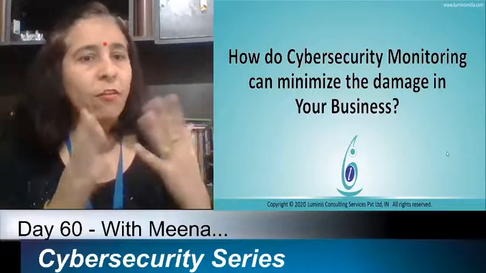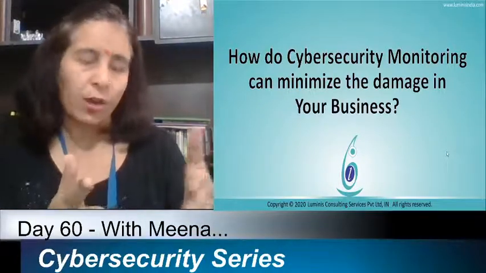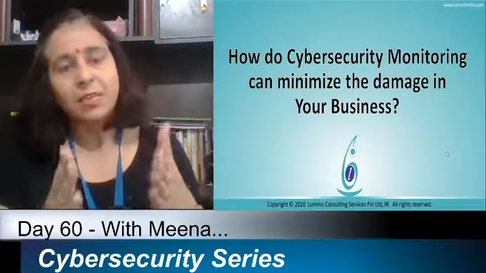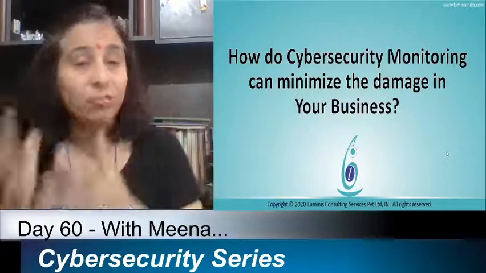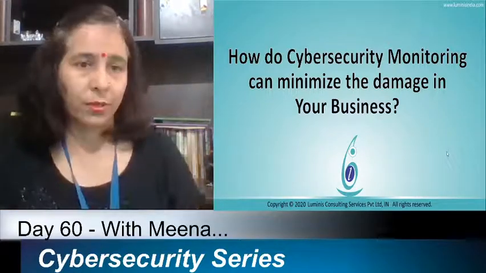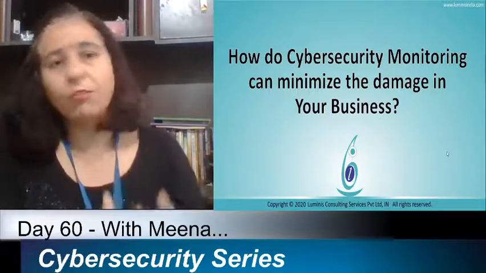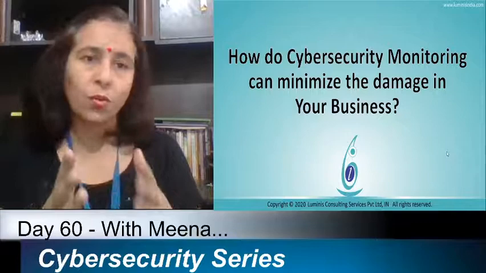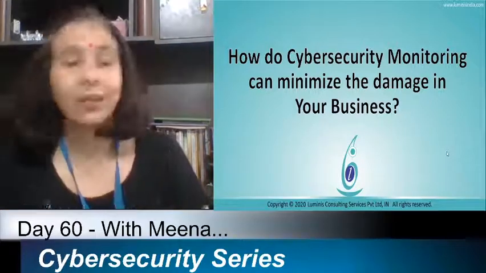Unless we know the objective of our company, we will not be able to identify whether the information which we think is important needs protection. So we must be aware of the objectives of our company and the valuable information in our organization, and we must classify that asset or information as per its importance. For the most important, most valuable asset or information in our organization, we definitely need to put stronger security.